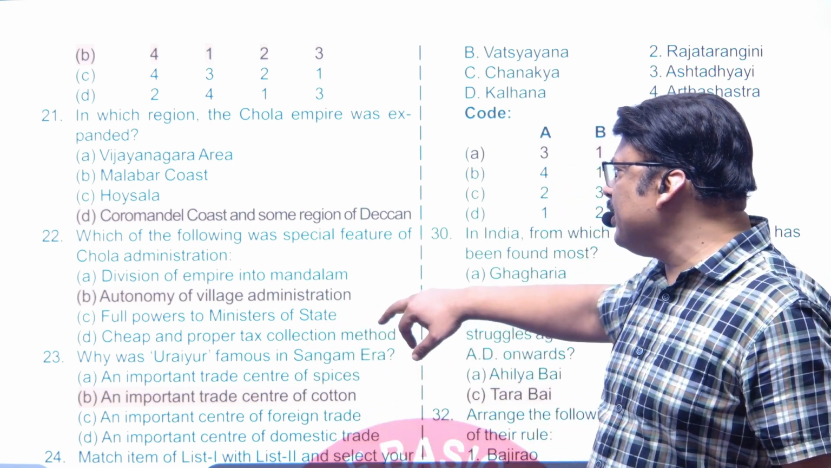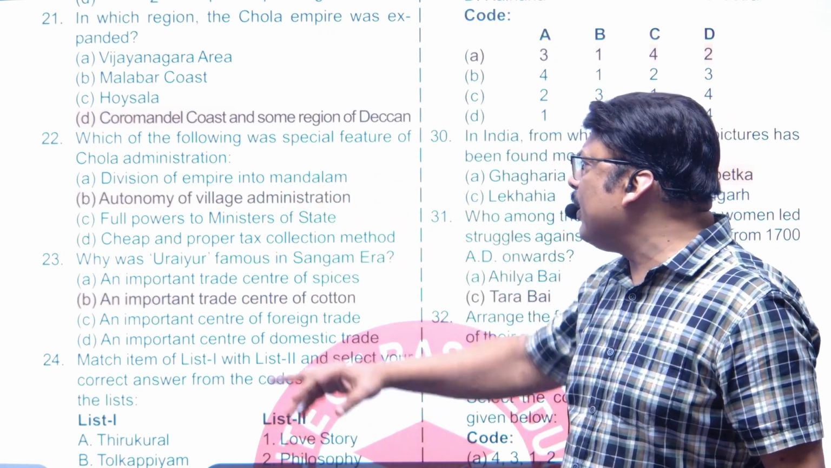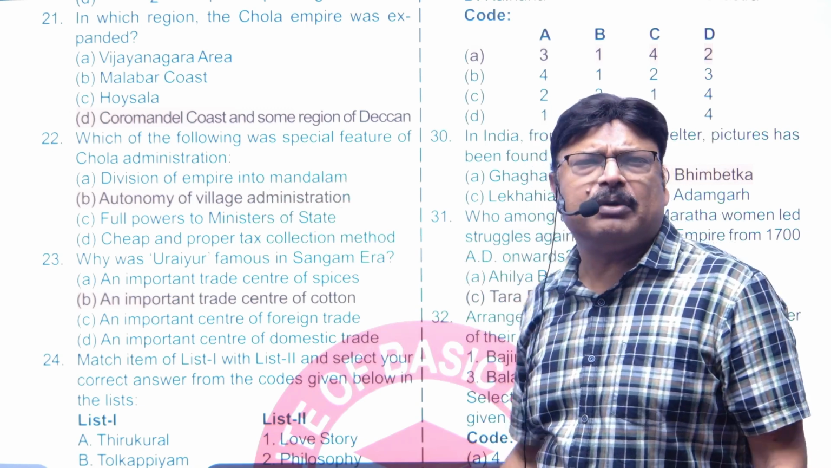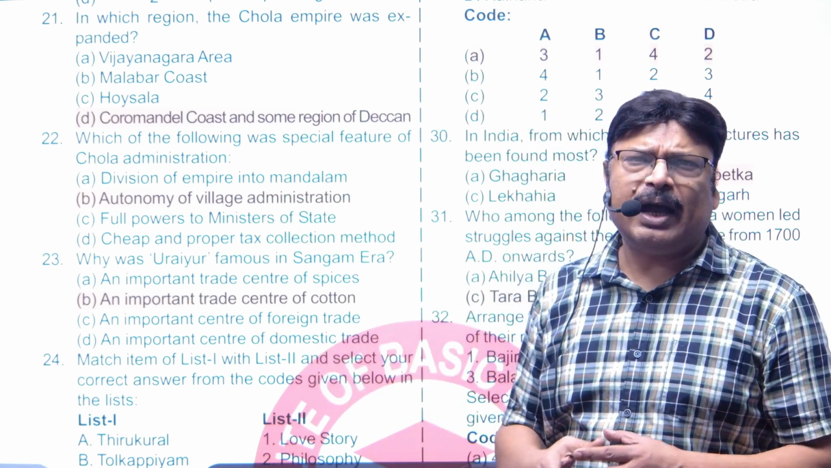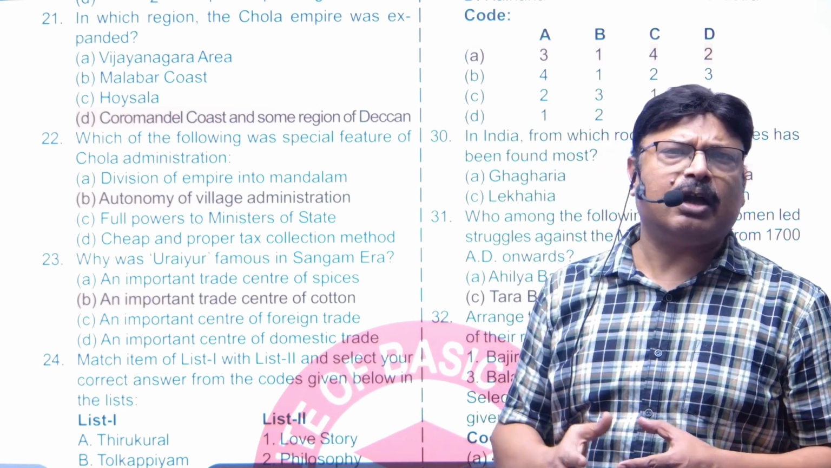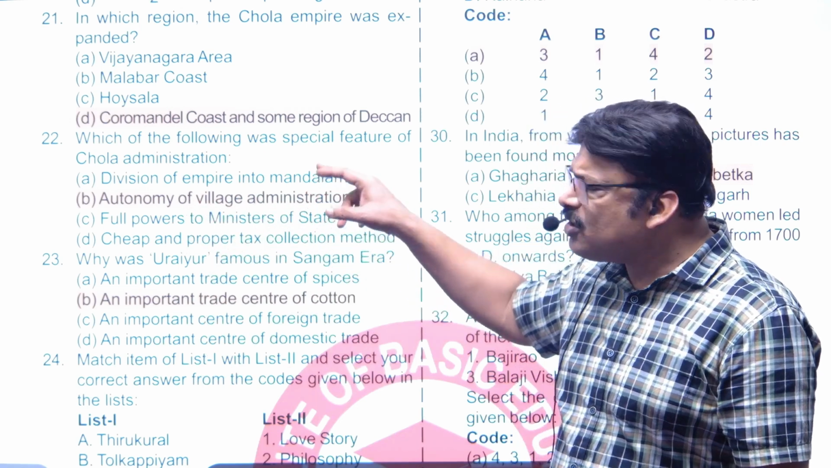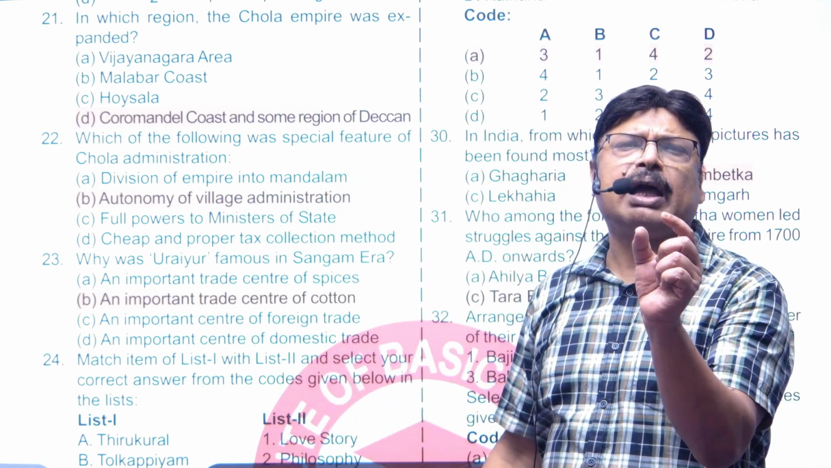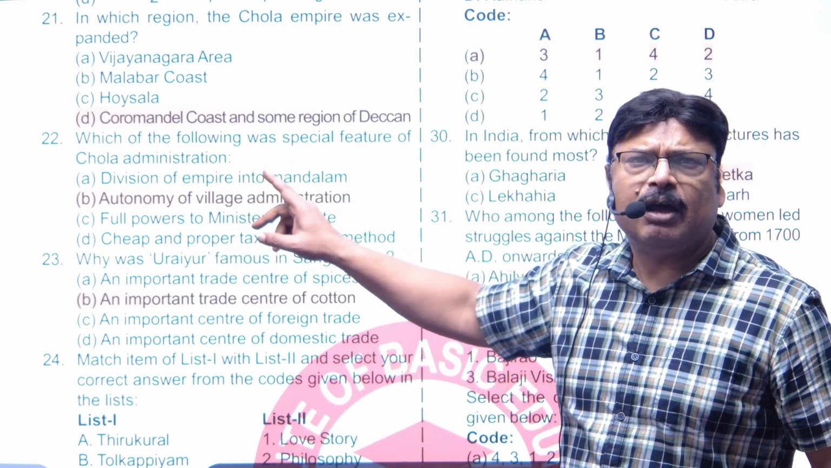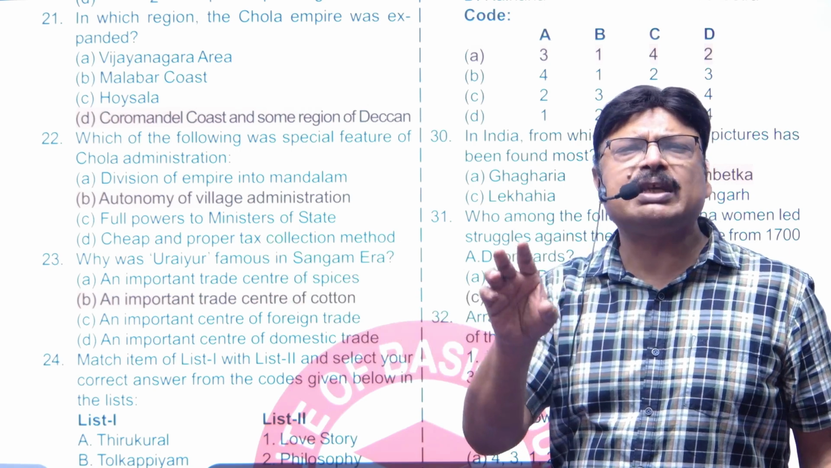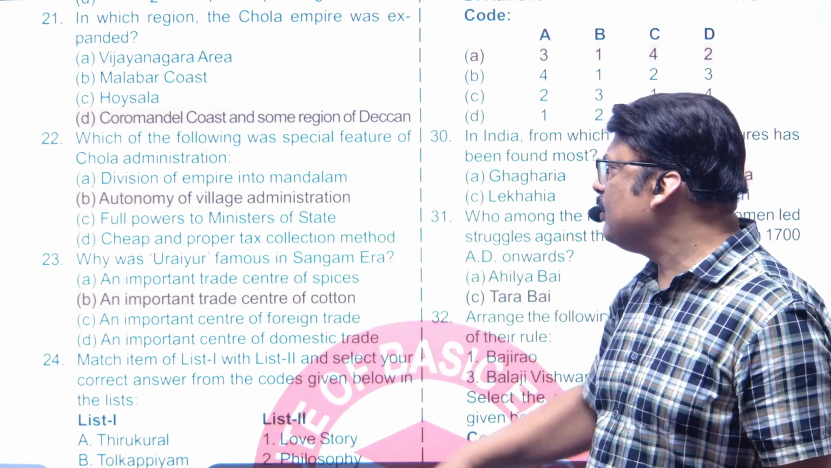Now question number 22: which of the following was the special feature of Chola administration? A says division of empire into Mandalams. Mandalam has been a term used by many dynasties who ruled in South India, so it was not a speciality. Autonomy of village administration is the right answer, because the Uttaramerur inscription of Parantaka first describes the autonomy of village administration, the local self-government, which is the greatest feature of the Cholas. So the answer is this one.